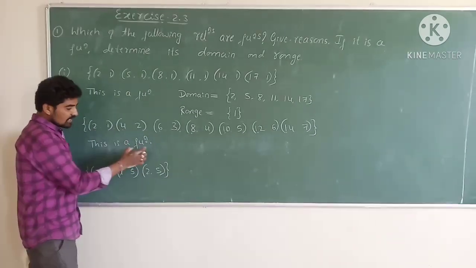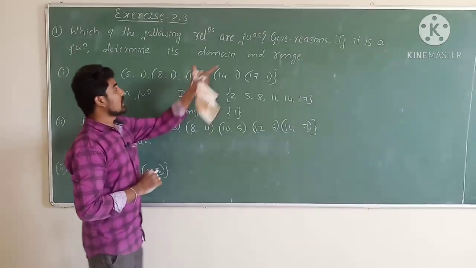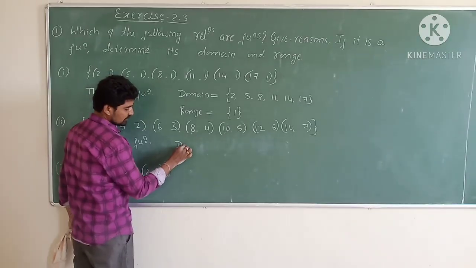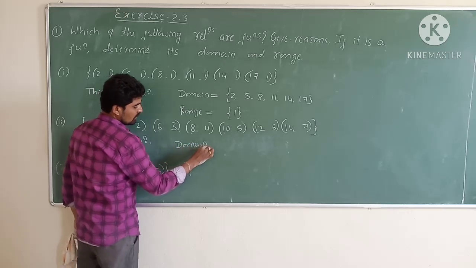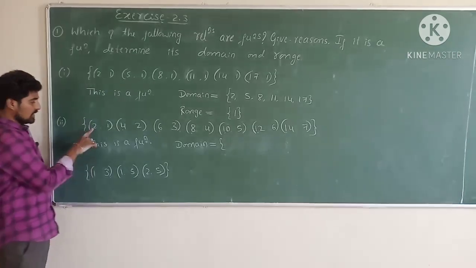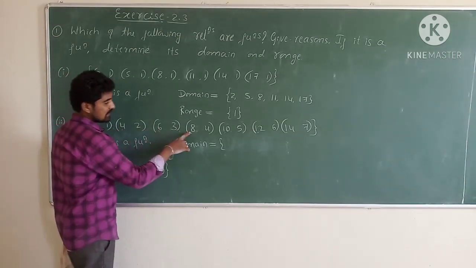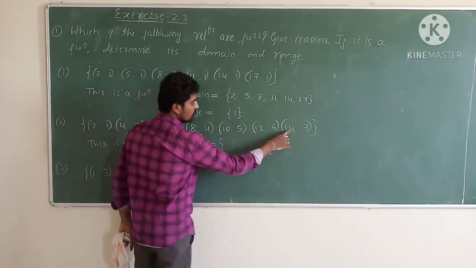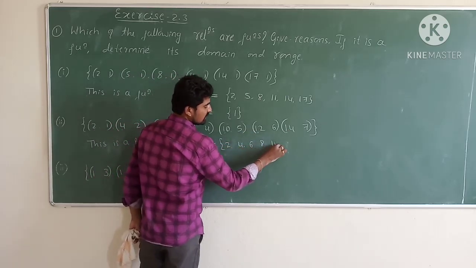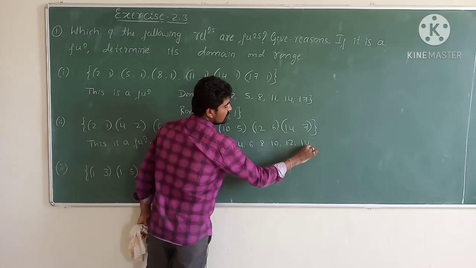Next again, if it is a function, write down its domain and range. So next thing is what? Domain. Domain means the set of all first elements: 2, 4, 6, 8, 10, 12 and 14.